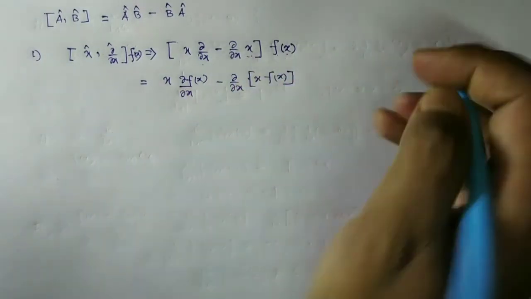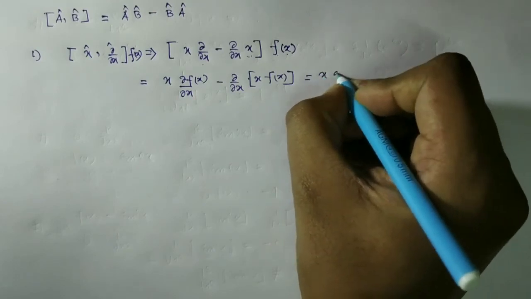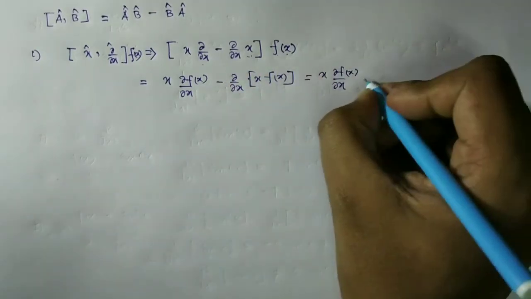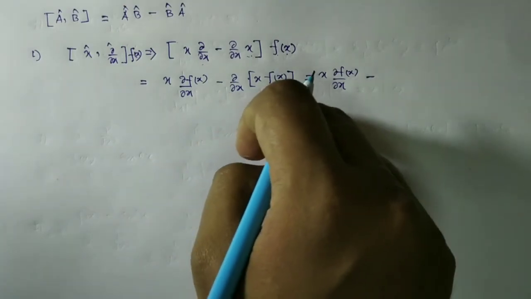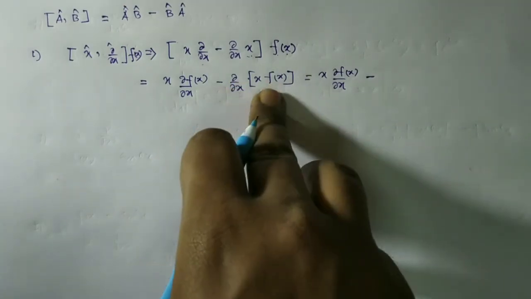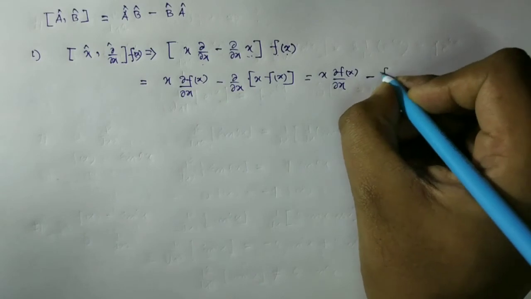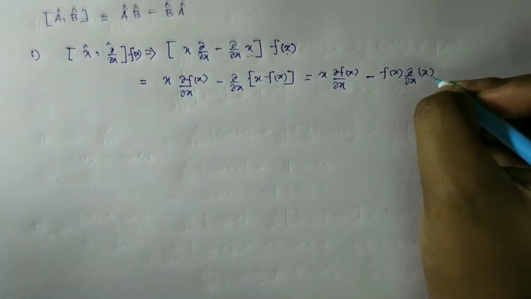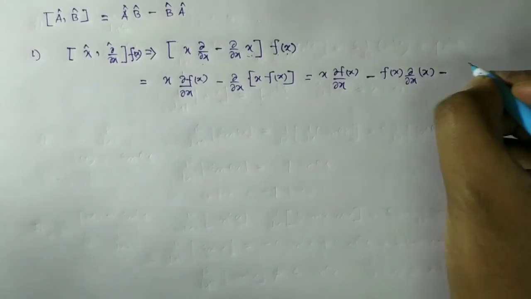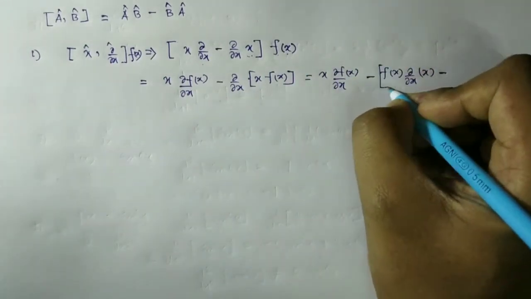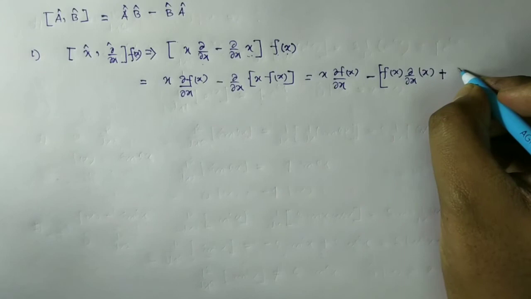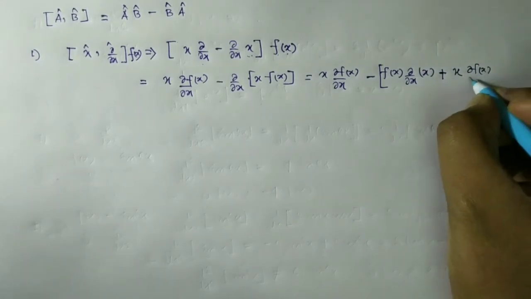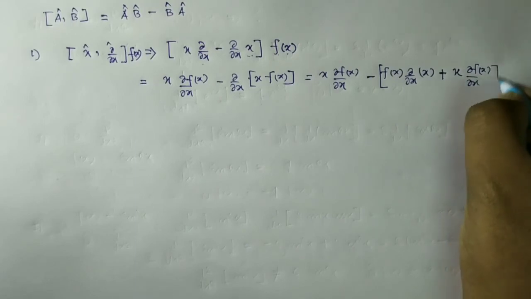So now, x del f(x) by del x, and by the multiplication formula, del x of x is 1, so we have f(x) del x of x, and minus x into del f(x) by del x.